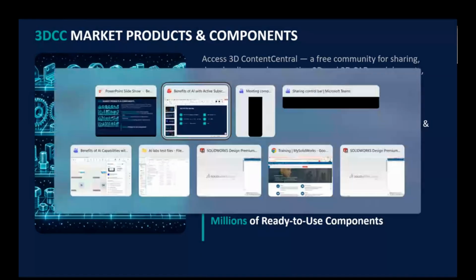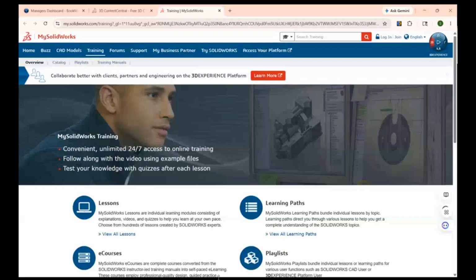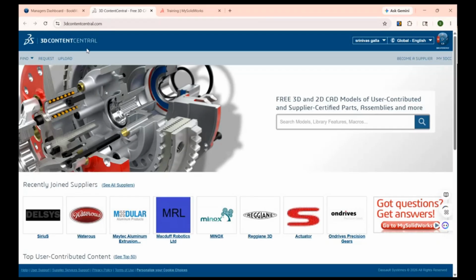Now I will show how you can download all these products. If you just see here, this is 3D ContentCentral. If you have an active subscription, you'll get an email ID and user ID. With that user ID, you can just log into this portal. This is the 3D ContentCentral portal. It will be free for you. I'm mentioning it again: if you have an active subscription, you will get access to it.